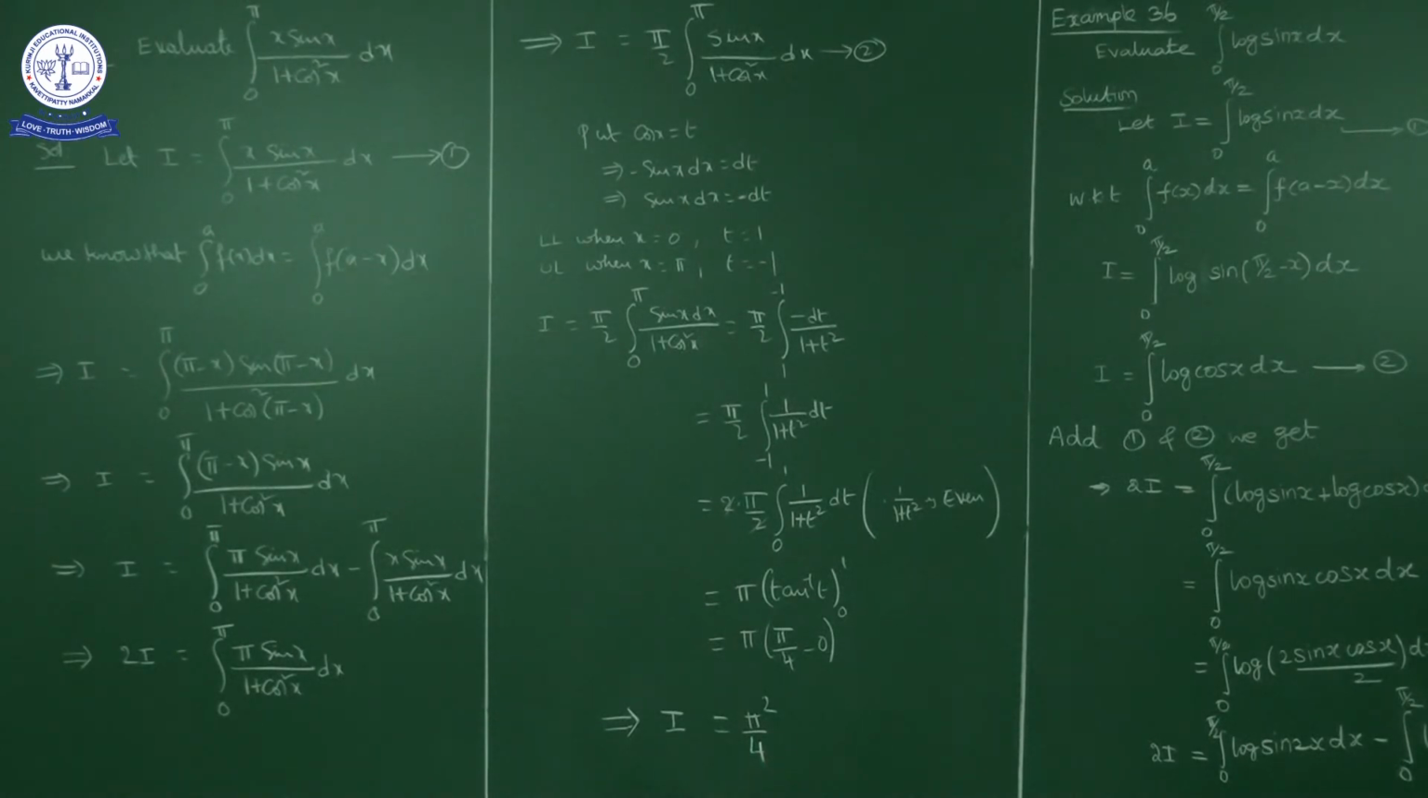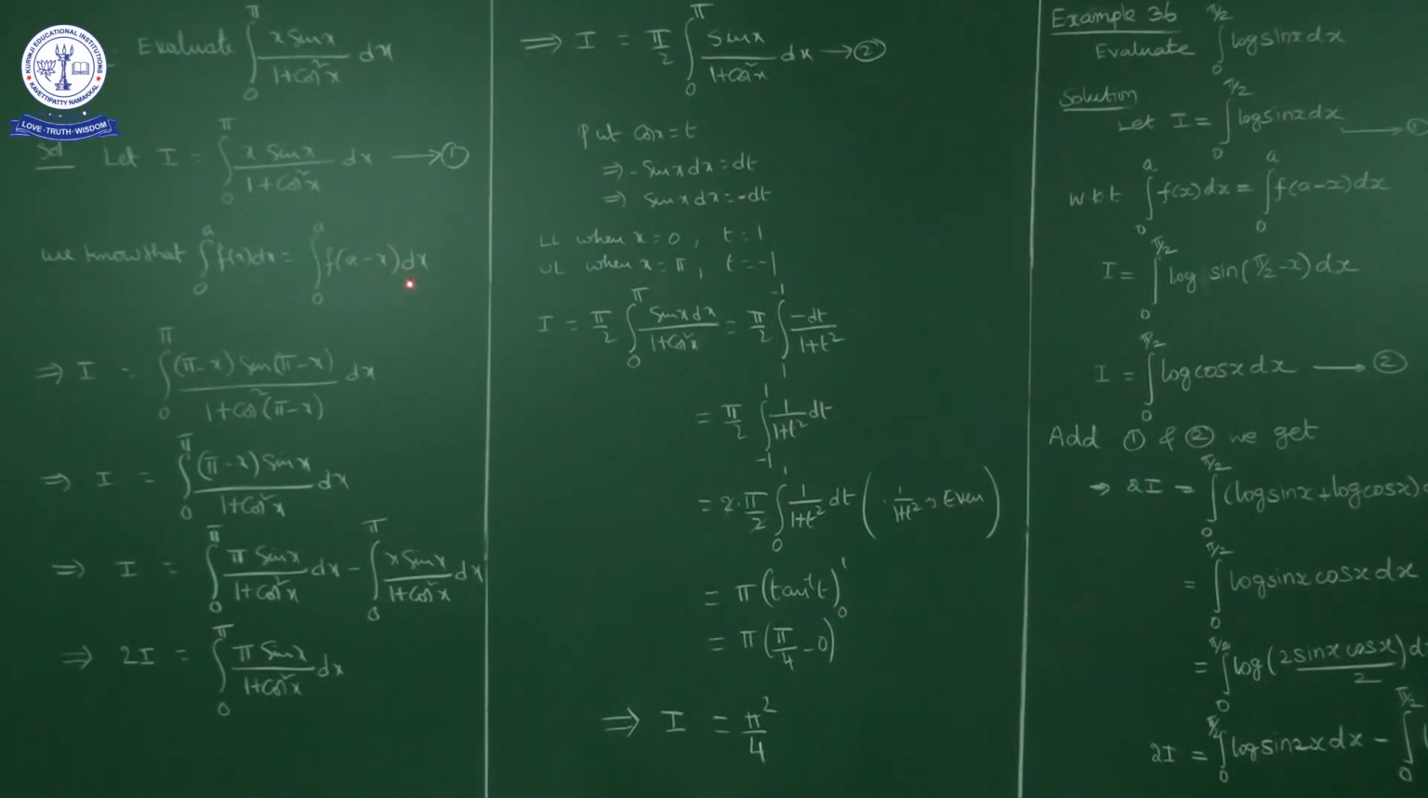Now the question is to evaluate integral 0 to pi of x sin x upon 1 plus cos square x dx. First of all, I'll mark this one as 1 and apply the property: integral 0 to a of f of x dx is equal to integral 0 to a of f of a minus x dx.